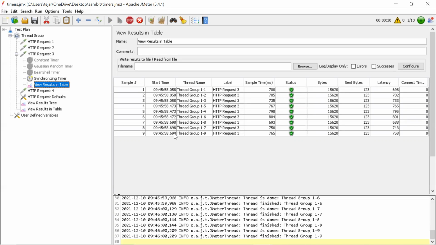Okay. I think that 1 user got stuck. It should not happen ideally.